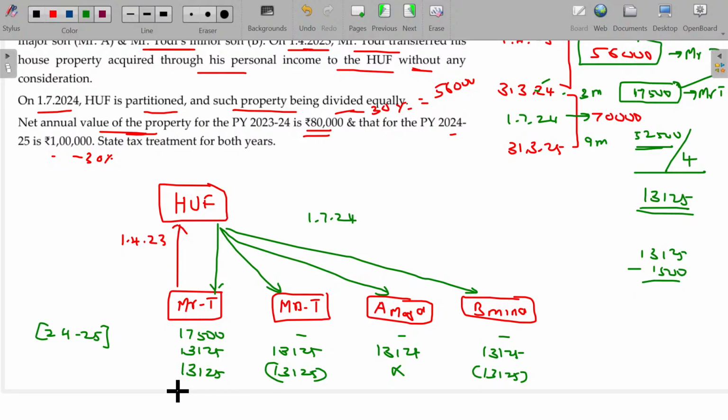What's the final value? 13,125 minus 1,500: 11,625. I need to put that value now here. This will be taxable in the hands of Mr. T. Nothing is taxable in the hands of Mrs. T. And here 13,125 is taxable. Here nothing is taxable. Is that clear? Hope now you'll be able to understand. 55,375 is taxable in the hands of Mr. T. Clear?